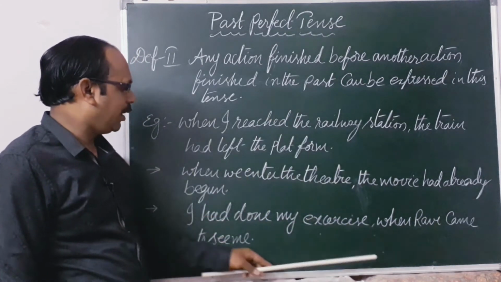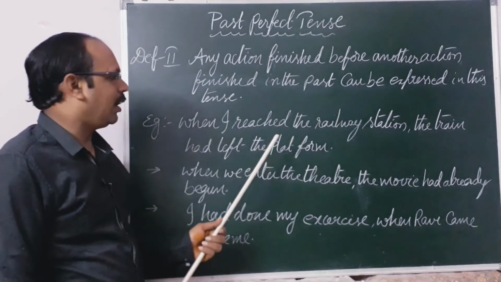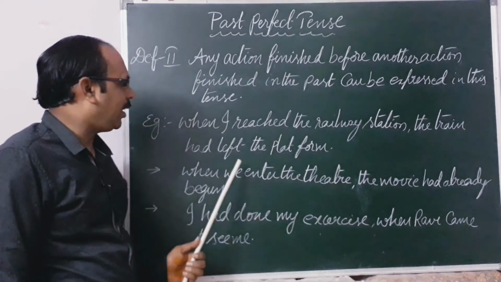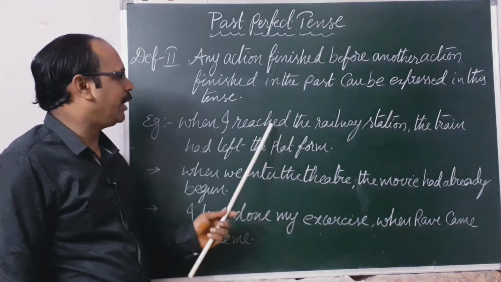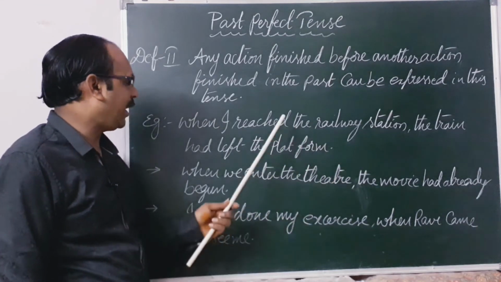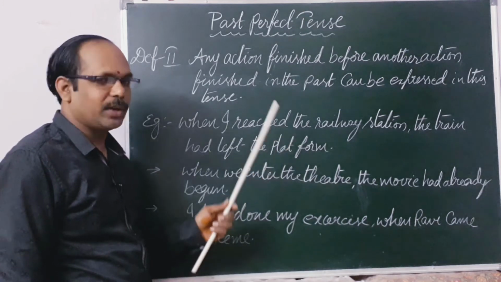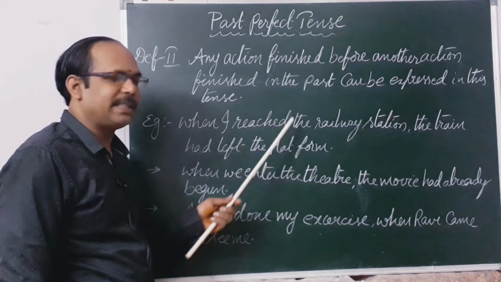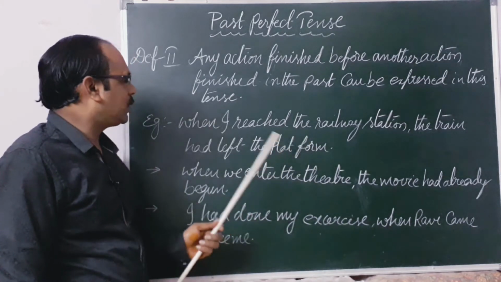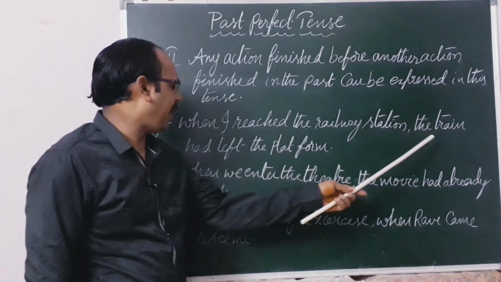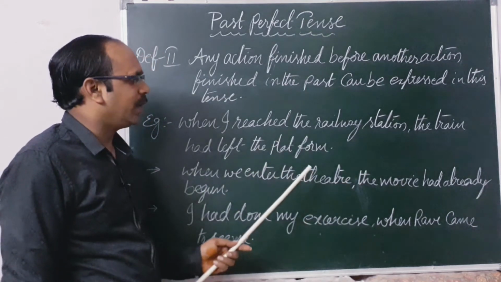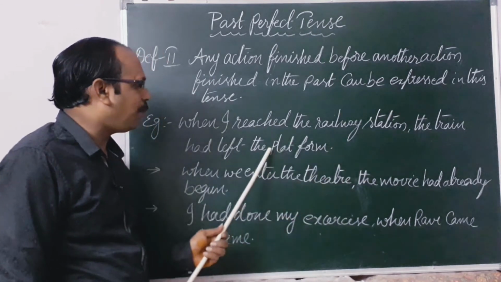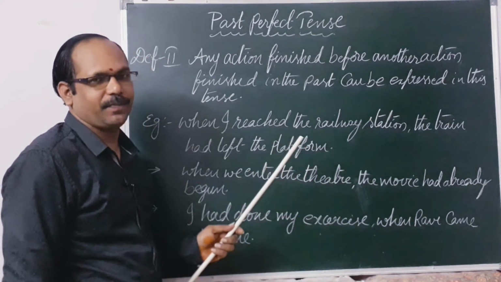For example, it is a very important example. When I reached the railway station, the train had left the platform. Here two actions are going on. We have to identify what is the first action and what is the second action in the sentence. Which happened first? Of the two, the train had left the platform is done first.